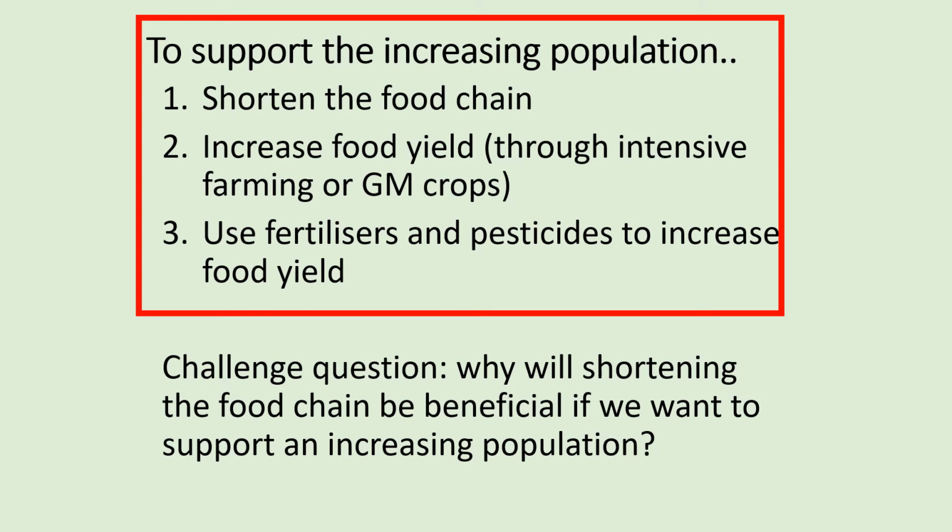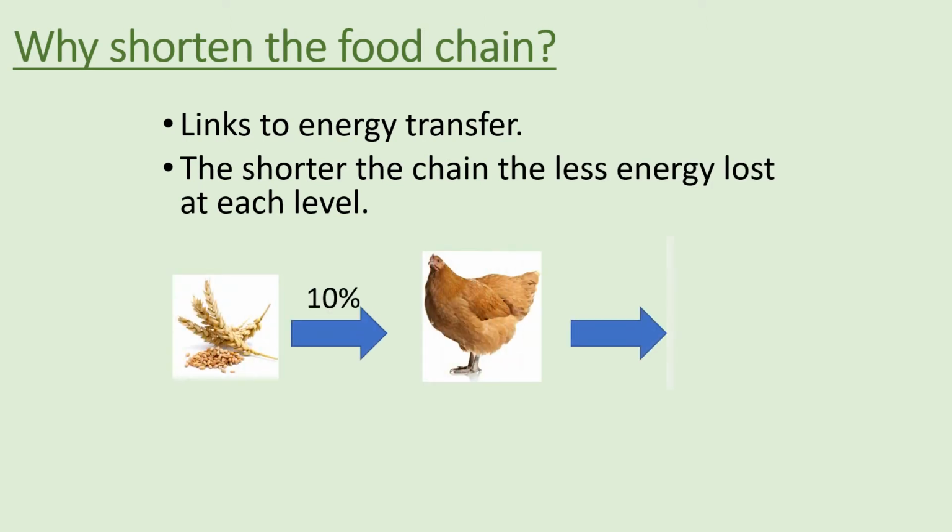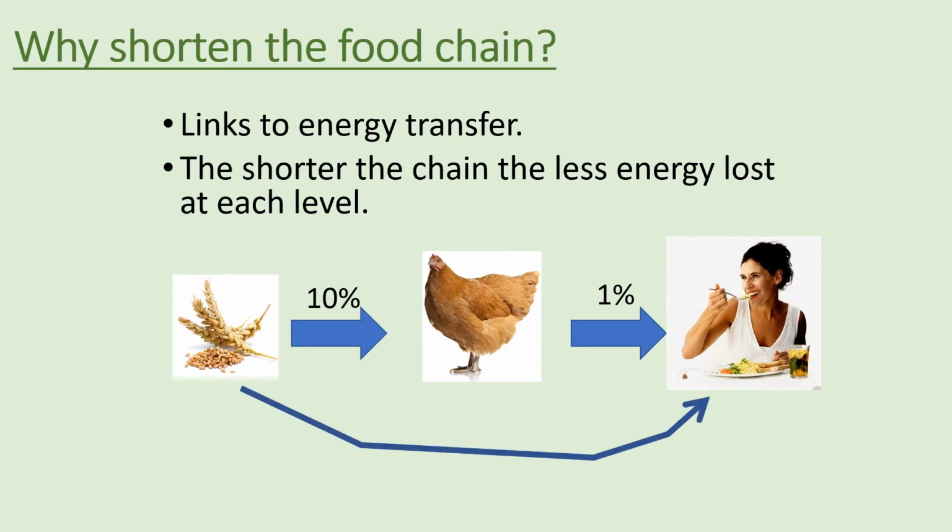So the answer is, the shorter the chain, the more energy is transferred. Because remember, 90% of energy is lost at each stage. So this is all due to energy transfer. So the shorter the chain, the more energy you receive. So you'd receive more energy from eating the grain than you would do from eating the chicken.